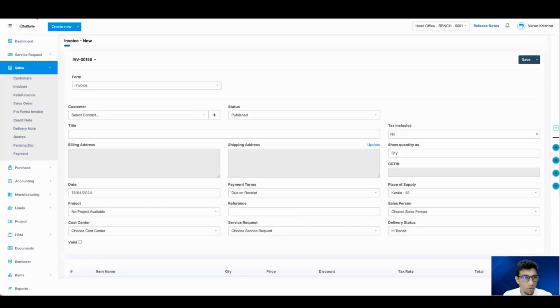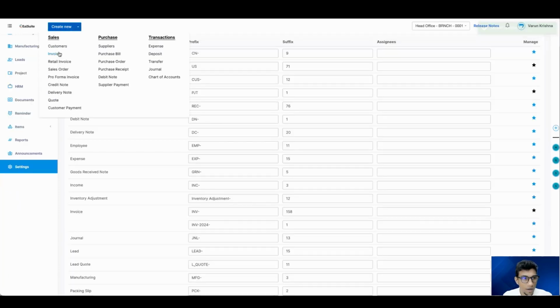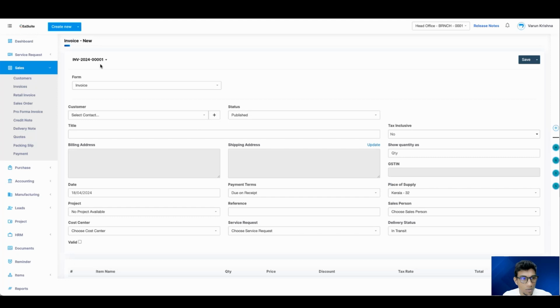And let me just keep it as default. Okay. Now, if I'm creating a new invoice, what comes in? INV 2024 hyphen, which was the prefix. Then we had 0, 0, 0, 0, and 1. So on the 5th position, we had 1.